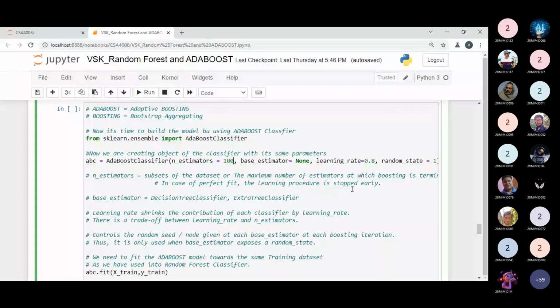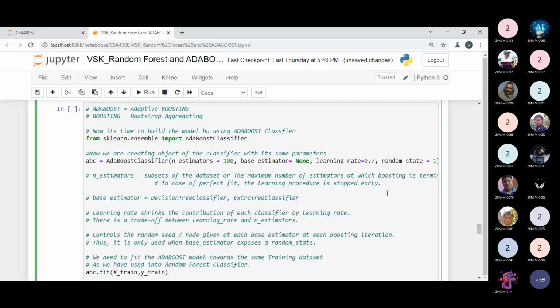And learning rate basically shrinks the contribution of each classifier by the learning rate. So there is a trade-off between the learning rate and the number of estimators. It means there will be some values that make a relationship between the number of estimators and learning rate. Learning rate you can assume any value from 0 to 1 only. So whatever you want to find, you can assume anything. I'm assuming just 0.7. So learning rate is basically a trade-off between the number of estimators and learning rate.